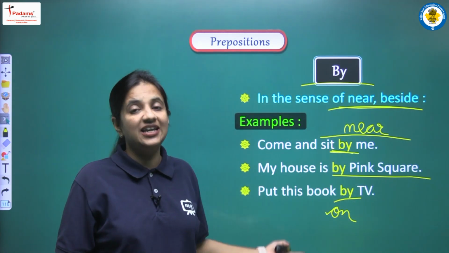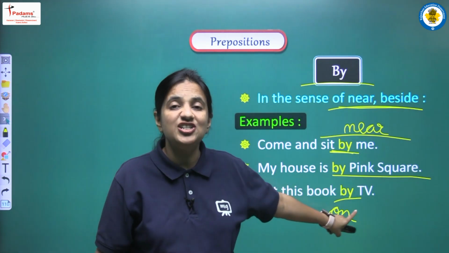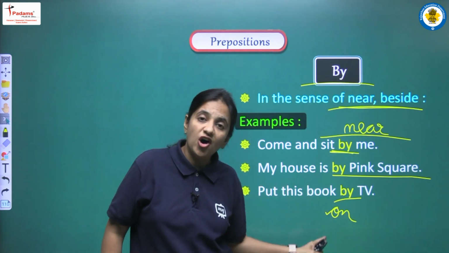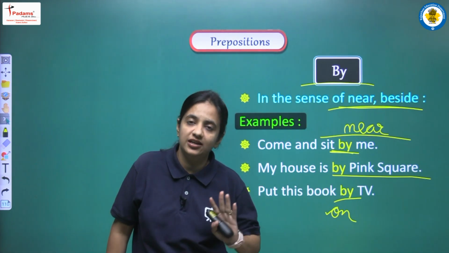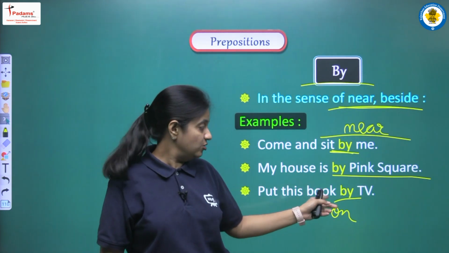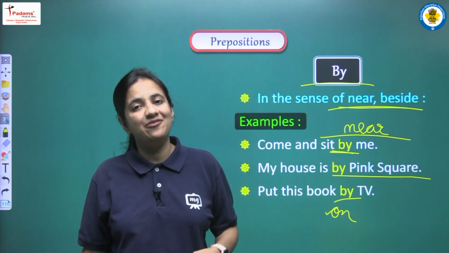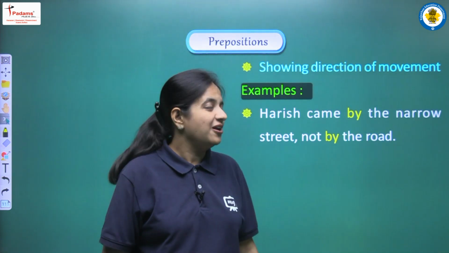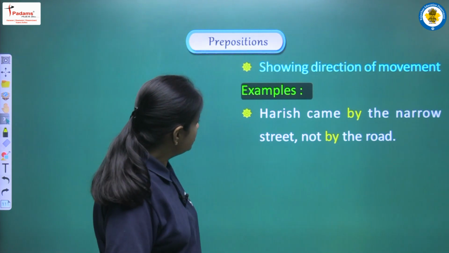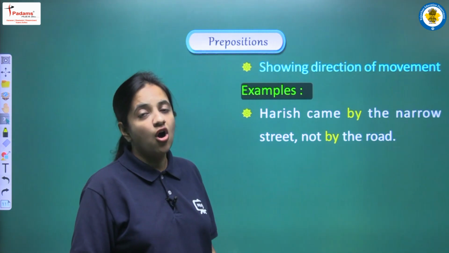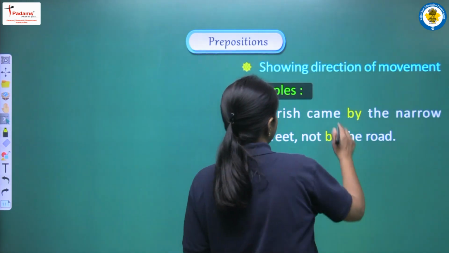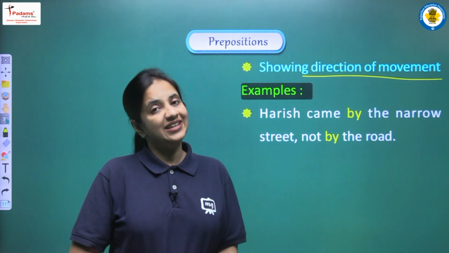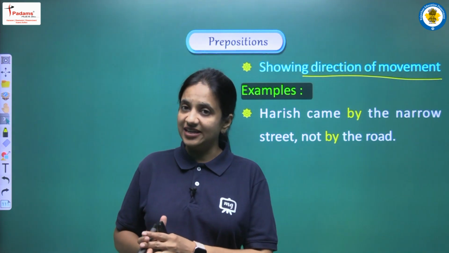So now you all can see how the use of preposition can change the meaning of the sentence, right? If we are using on TV, it is having a different meaning. If we are using by TV, then also it is having a different meaning. Yes. Now we are having another use of by. It is used to show direction of movement. So whenever we are trying to show directions कि किस direction में movement हो रही है, then also we have to use by in our sentences.